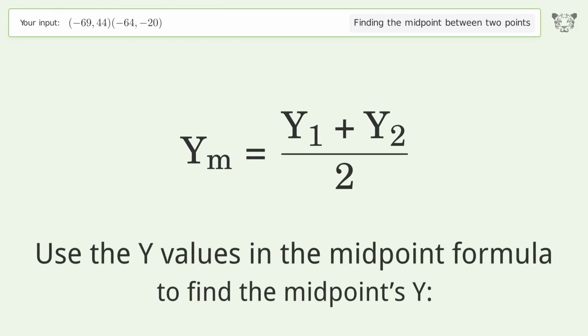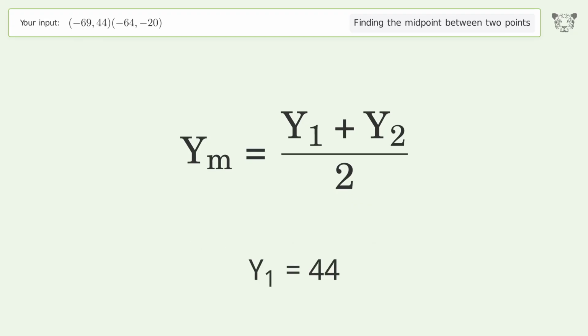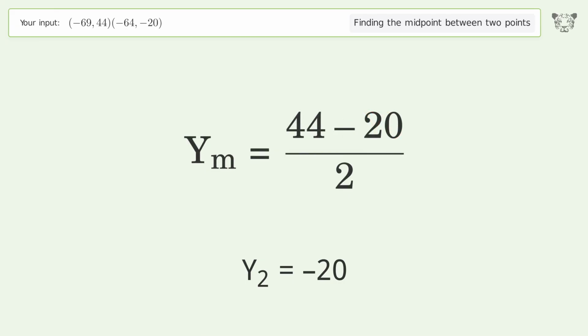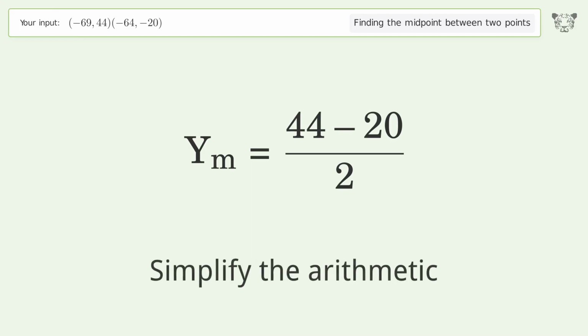Use the y values in the midpoint formula to find the midpoint's y. y1 equals 44. y2 equals negative 20. Simplify the arithmetic.